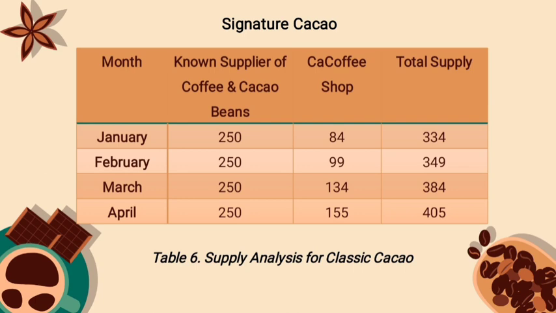This table shows us the entire supply that CaCoffee Shop and the well-known supplier can offer the target market. The only source we know who sells cacao beans is Mr. Martinez. Thus, she is the one we use each month. She can provide 250 kg of cacao.